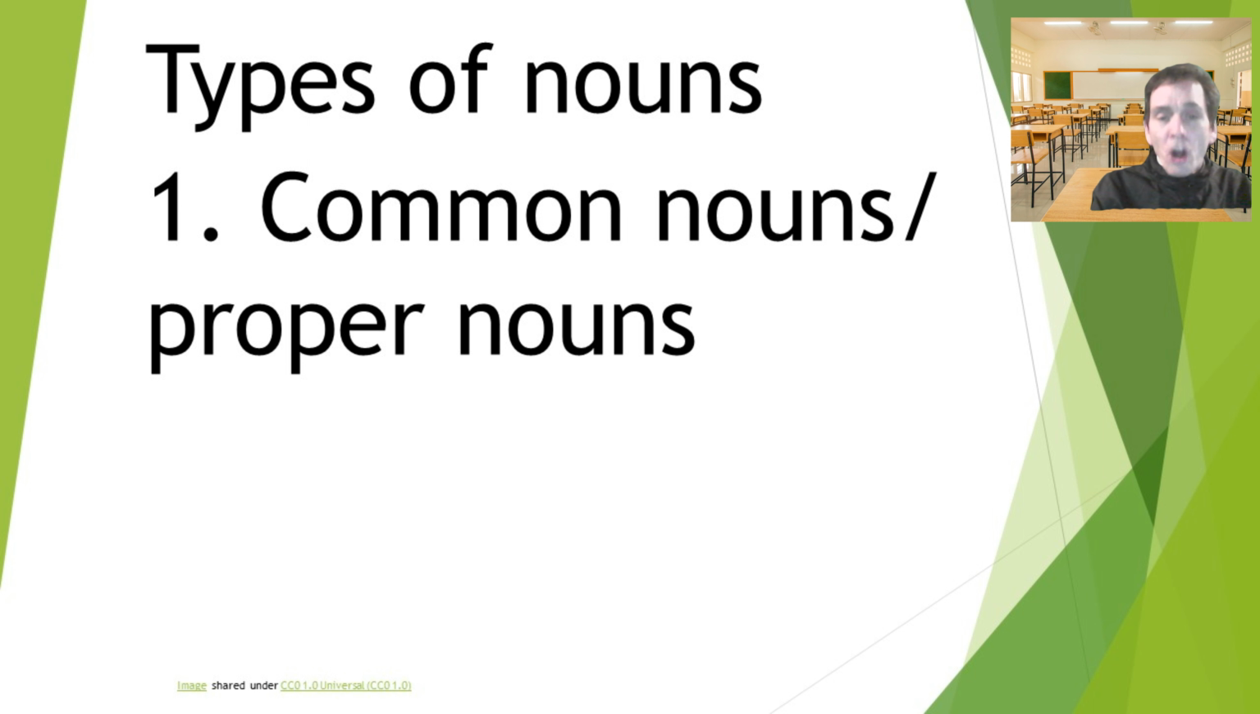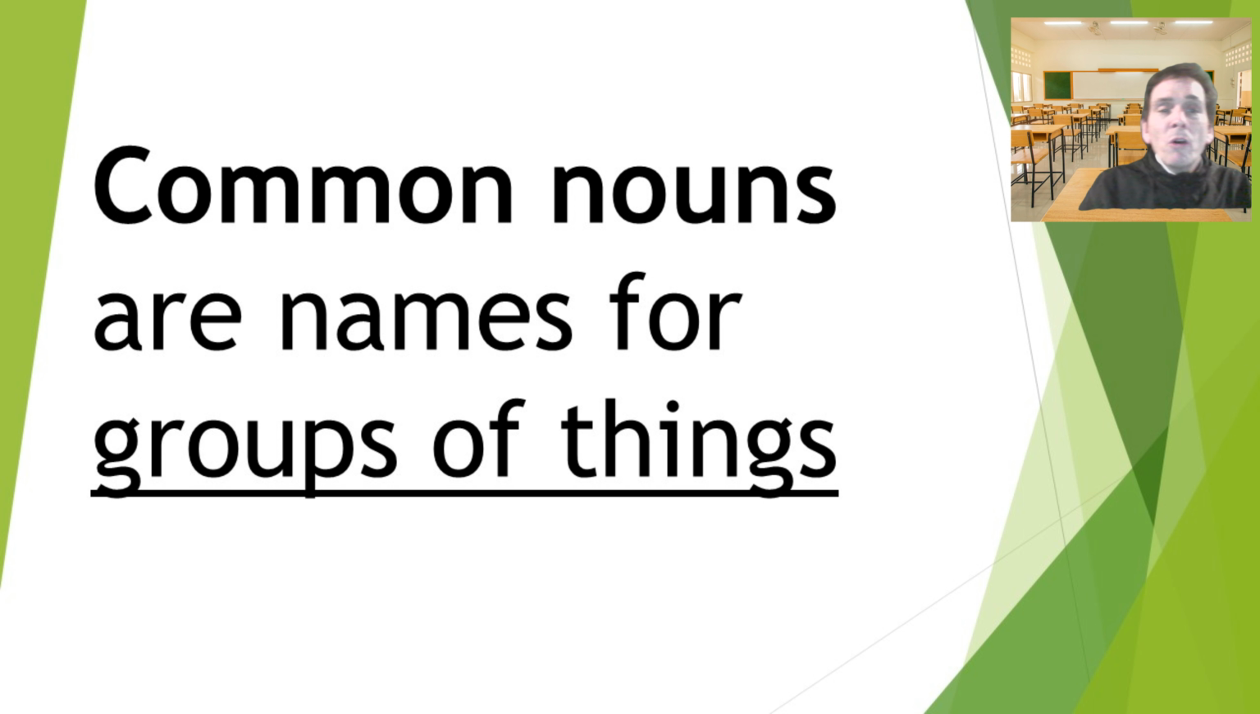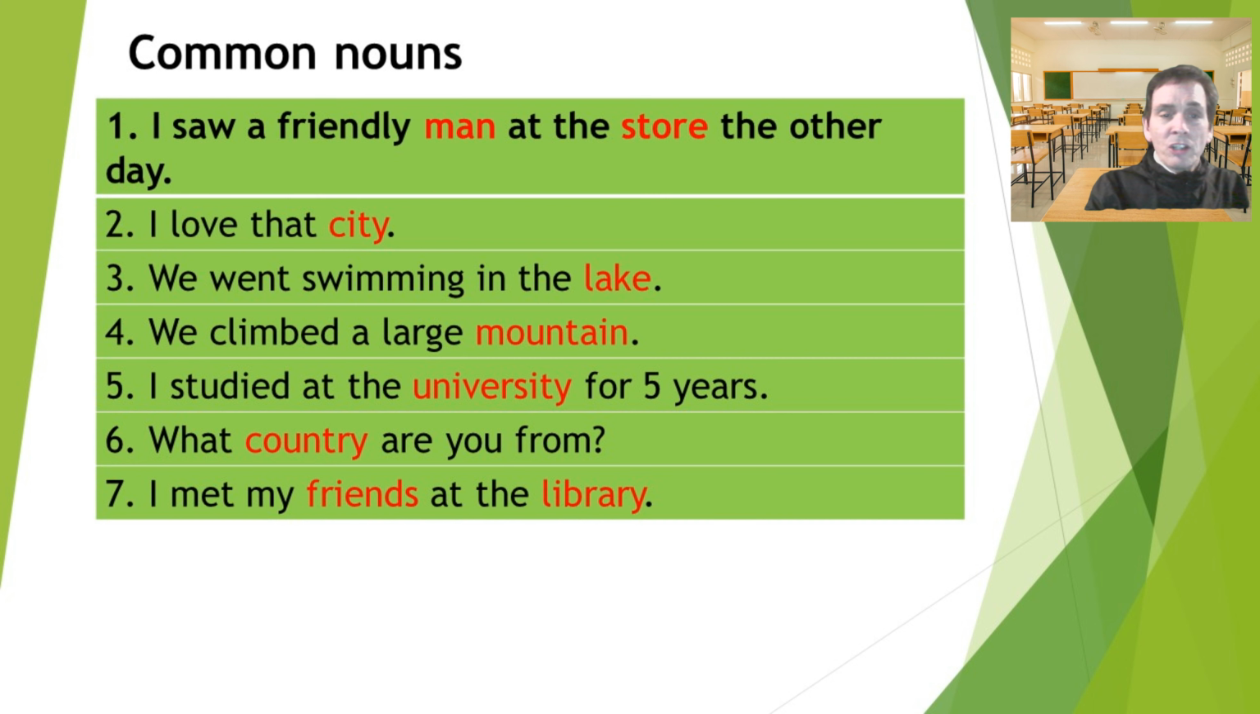Common nouns and proper nouns. So we know that common nouns are names for groups of things. Let's take a look. So sentences number 1 to 7, okay, we're going to read these. I saw a friendly man at the store the other day. Number 2, I love that city. Number 3, we went swimming in the lake. Number 4, we climbed a large mountain. Number 5, I studied at the university for 5 years. Number 6, what country are you from? Number 7, I met my friends at the library.